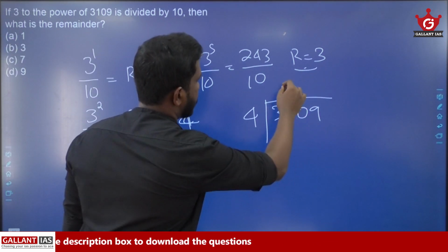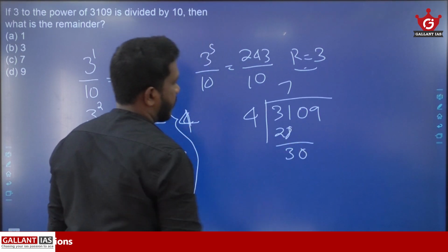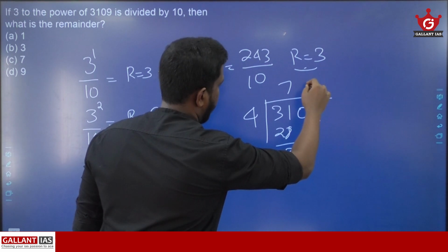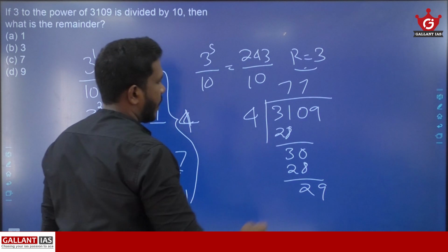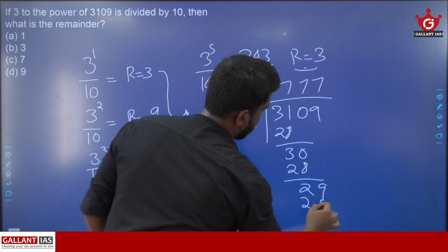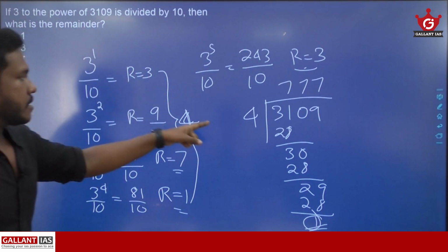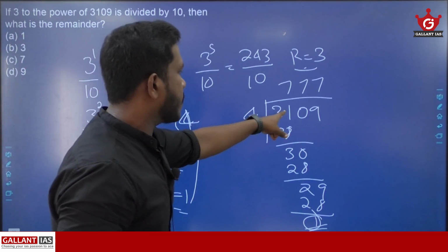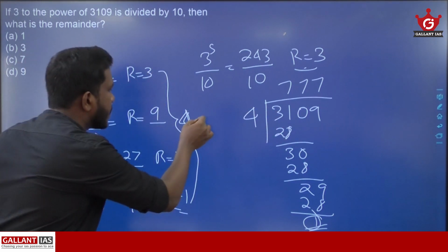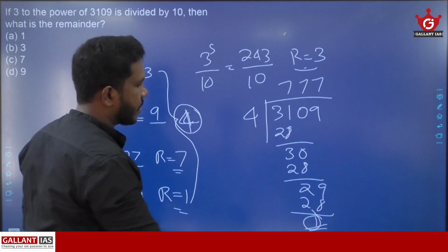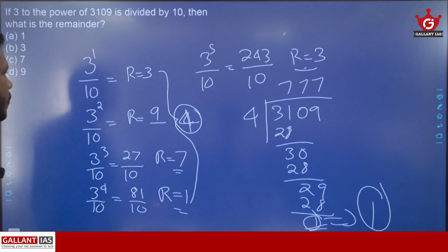4 7s are 28. 28 plus 3 is 31. So 4 7s are 28, so remainder 3, and again 4 7s are 28, so here the remainder is 1. So you got the remainder 1. So when you divide 3109, which is the given power, by the cyclicity value which is 4, you get the remainder as 1.